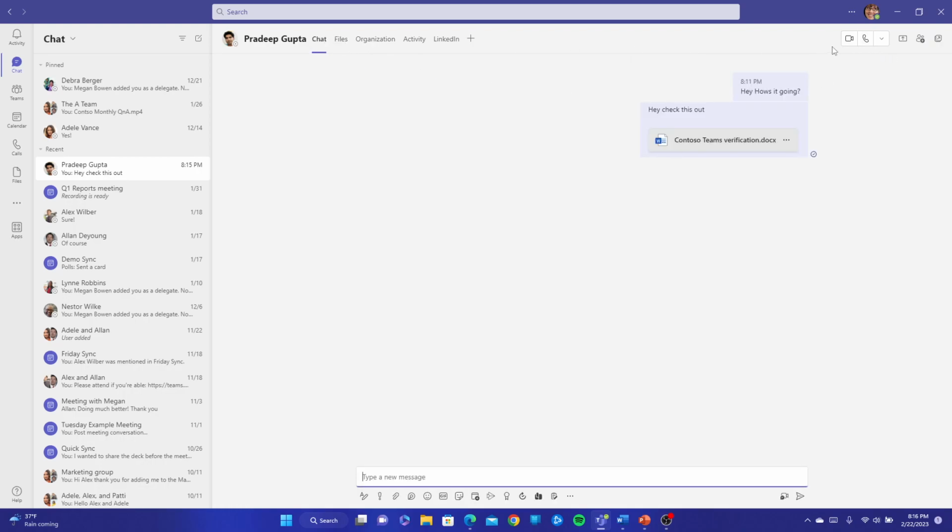And since I've mentioned how you can call over here, I also want to mention briefly, if you go back down to your message extensions, you do have the option here where there is a calendar with a plus icon where you can schedule a meeting from here between Pradeep and yourself, for example, or myself in this case.